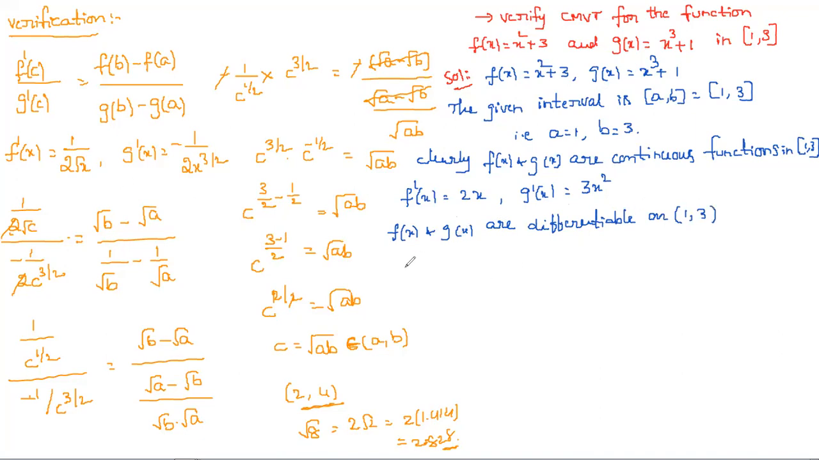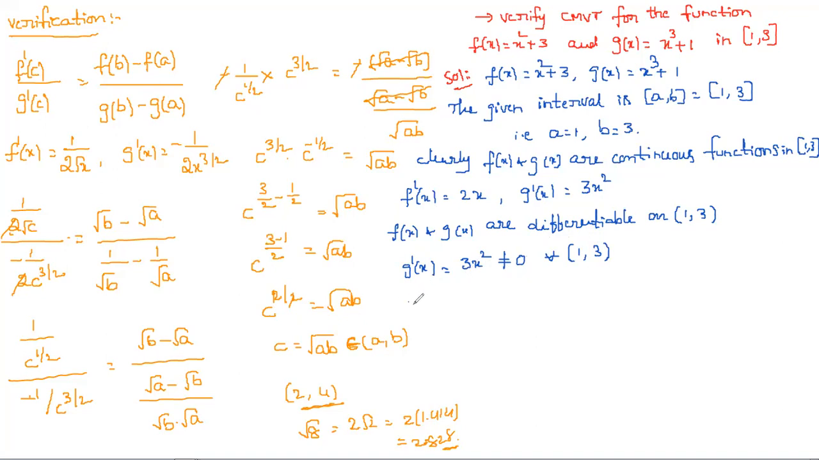And next, the third condition is g dash of x not equal to 0. What about g dash of x? We got 3x square. Is this equal to 0 for any value between 1 and 3? You can substitute any value, like 1.5, 1.6, 1.9. If you substitute here, obviously you never get 0, right? So g dash of x is not equal to 0.